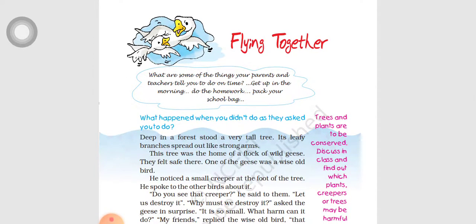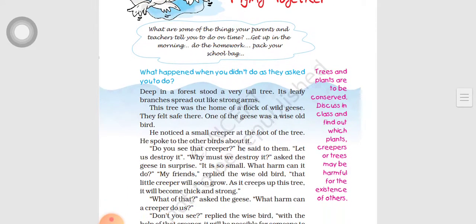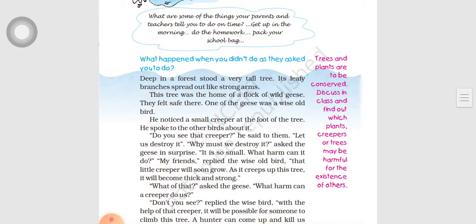Let me say what those things are. Get up in the morning, do the homework, pack your school bags. These are the few things parents always say to us. So now let's start. What happened when you did not do as they asked you to do? Let's see that. Okay, let's read the lesson.